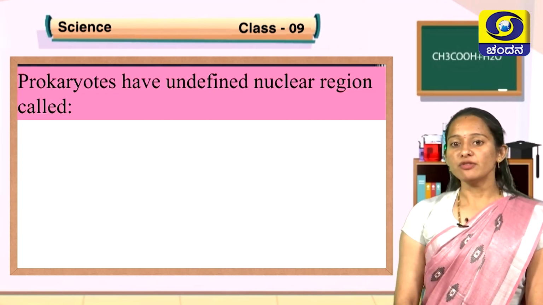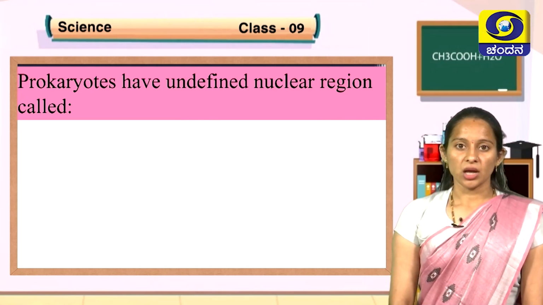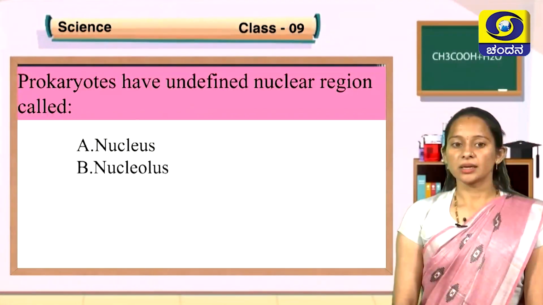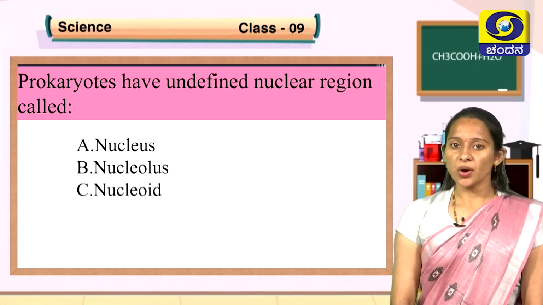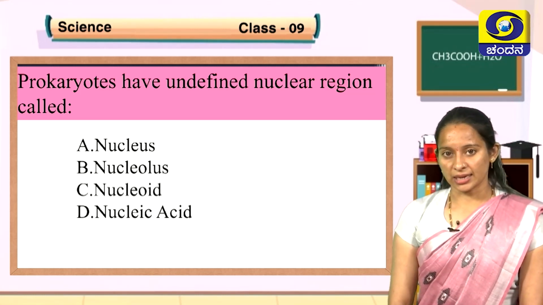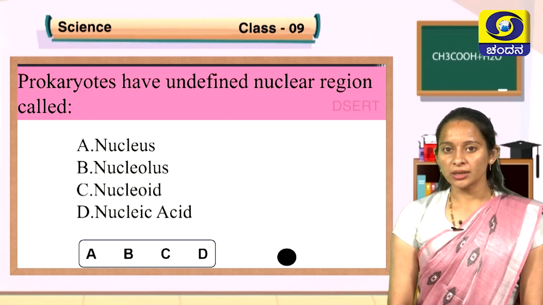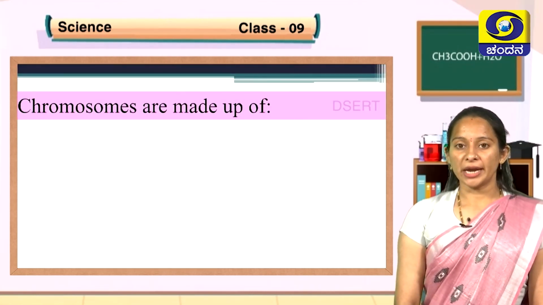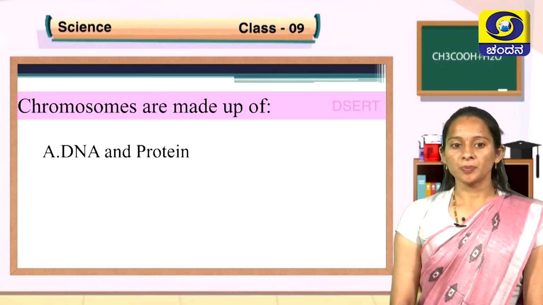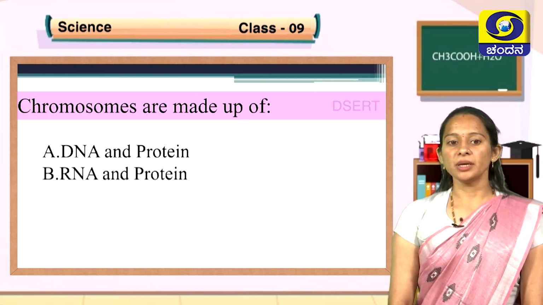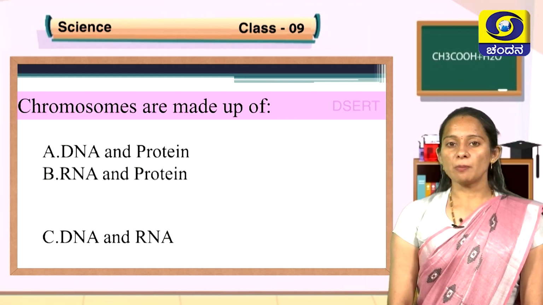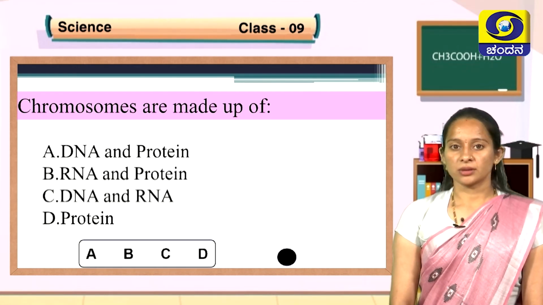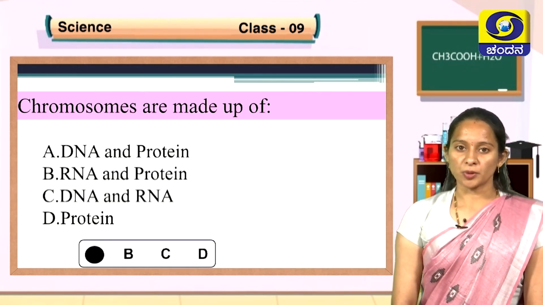Prokaryotes have an undefined nuclear region called. What is the nucleus of prokaryotes called? Options: nucleus, nucleolus, nucleoid and nucleic acid. Can you guess the correct option, children? Correct option is C, nucleoid. Chromosomes are made up of option A, DNA and protein, option B, RNA and protein, option C, DNA and RNA, option D, protein. So, the correct option is option A.